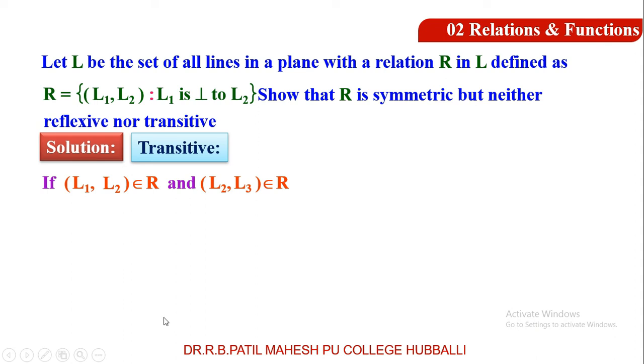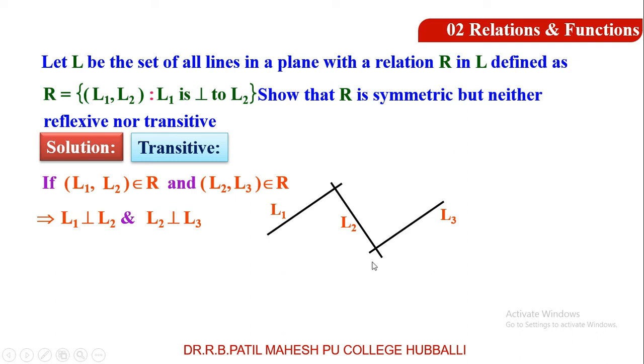Next, for transitive, if (L1, L2) belongs to R and (L2, L3) belongs to R, because of transitive we consider two ordered pairs. So far we solved many examples. You come across that for transitive, two ordered pairs we select. Here I have taken (L1, L2) belongs to R and (L2, L3) belongs to R. Now (L1, L2) belongs to R means L1 is perpendicular to L2. You can see the diagram. L1 is perpendicular to L2 and (L2, L3) belongs to R means L2 is perpendicular to L3. Draw L2 perpendicular to the line L3.